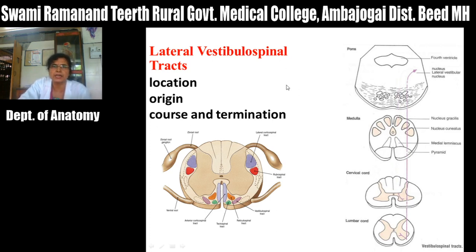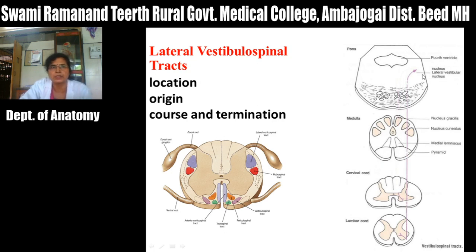First we will see the location of this tract. It is located in the anterior funiculus in between the tectospinal tract and the olivospinal tract. Then about its origin: there are 4 vestibular nuclei, that is superior, inferior, lateral and medial, and they are present at the junction of pons and medulla. There are 2 vestibulospinal tracts, the lateral vestibulospinal tract and the medial vestibulospinal tract.